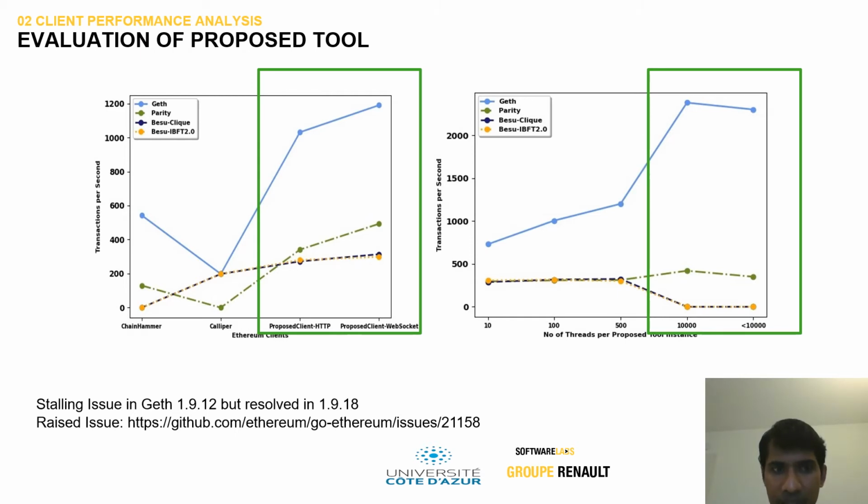But in the earlier version of Geth, 1.9.2, we noticed a stalling issue due to the inefficient LRU cache, which was eventually improved and fixed in 1.9.8. So it was basically stalling of the network, which we reported to the community, and it was subsequently fixed. We noticed that Geth scales very well, and Parity and Besu have inbuilt bottleneck issues, which we'll uncover in the forthcoming slides.